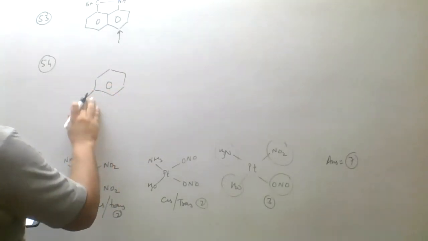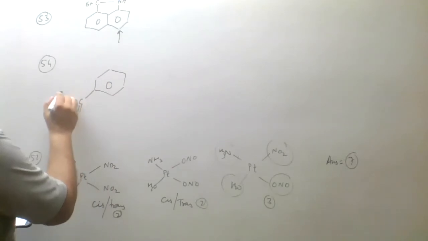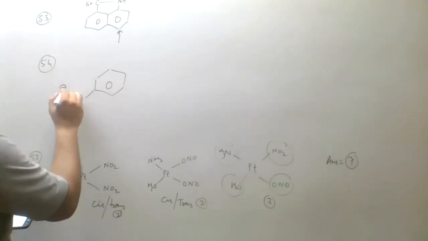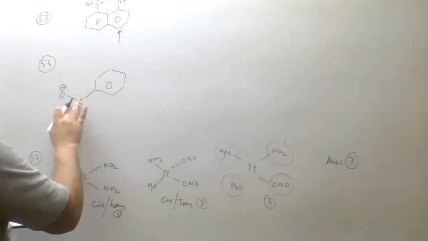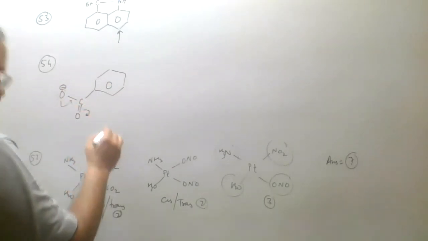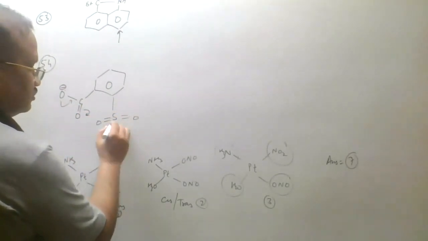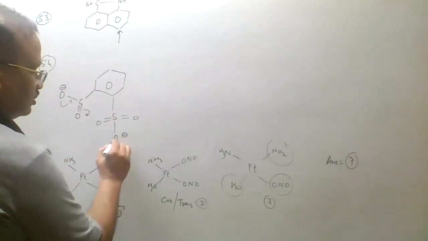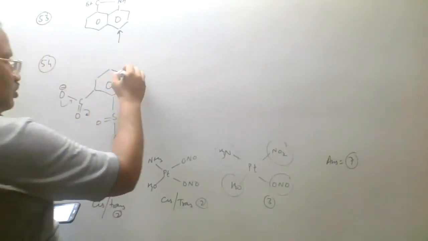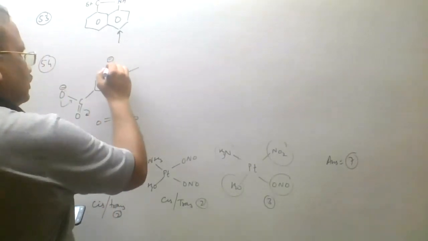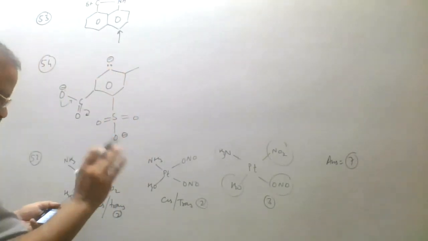If I write like this, in this group, the oxygen's lone pair is in conjugation. So the conjugation always decreases the nucleophilicity. In this one the conjugation is even more. There is conjugation on 3 oxygen atoms, so its nucleophilicity will be even lower. Here also there is nucleophilicity, but it is on an electronegative atom. There is no conjugation.